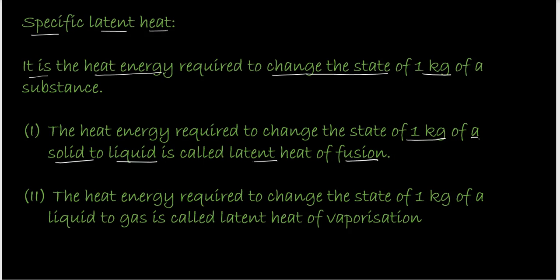And if you are changing the state of 1 kg of a substance from liquid to gas, then it is known as the specific latent heat of vaporization, because the change in state can be from solid to liquid or liquid to gas or even turning them back. So melting will refer to latent heat of fusion and boiling would refer to latent heat of vaporization.